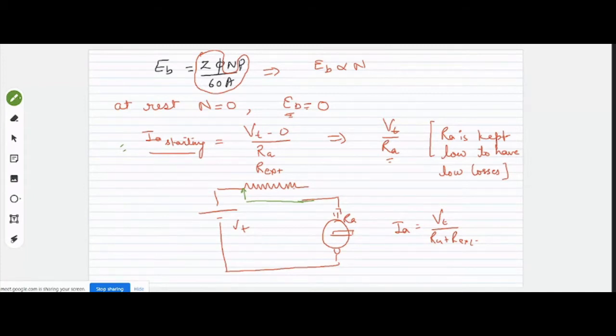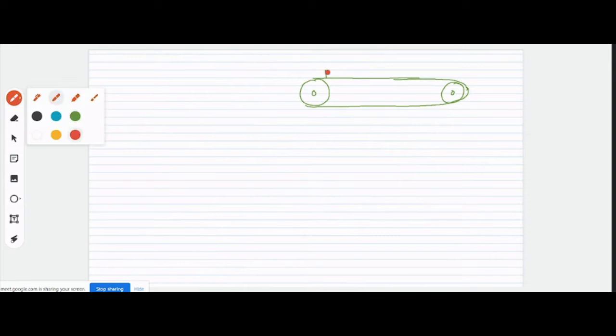Suppose we have a conveyor belt over which we are transferring some items which are placed over here. Your conveyor belt is moving, to which we have connected the motor. Motor may be connected directly or through the gearbox, right?